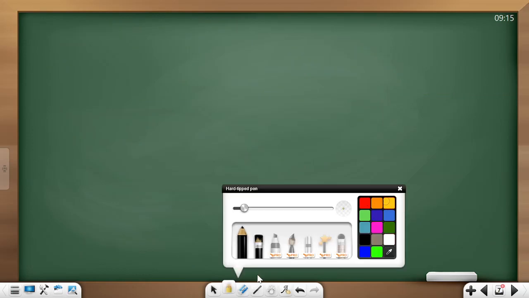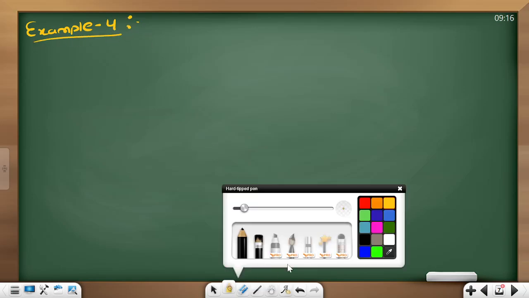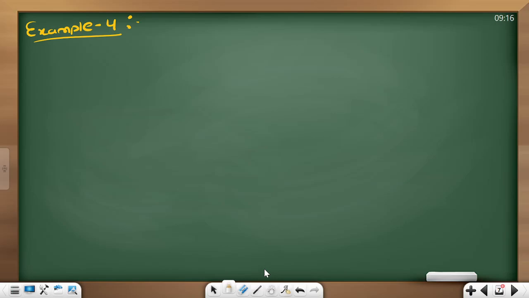Now we are going for example 4. You might be having a doubt, sir, what about example 3? That's easy, you can do it. Some of the questions we have to skip if we have to complete all chapter questions. Not only this chapter, remaining all chapters also we are going to do thorough practice of all the questions. Now example 4, you have to simplify each of the things.